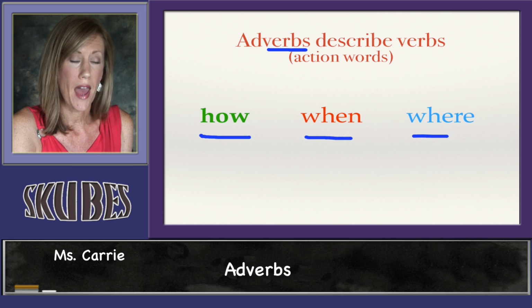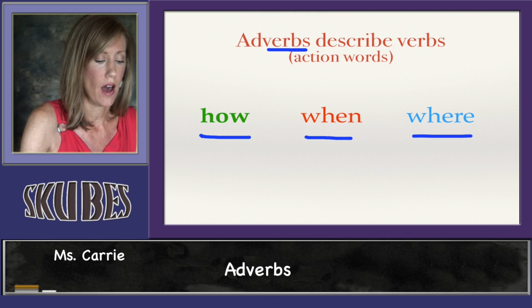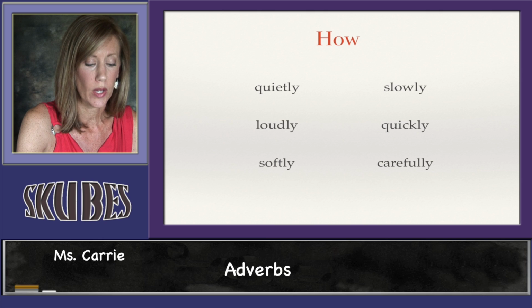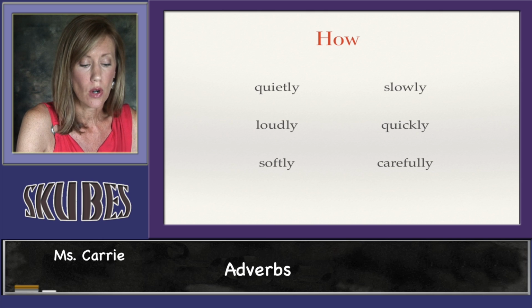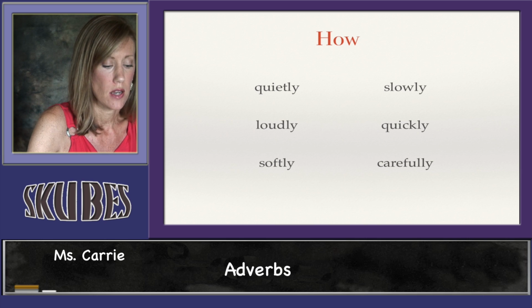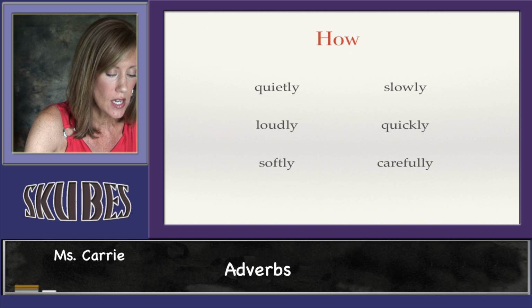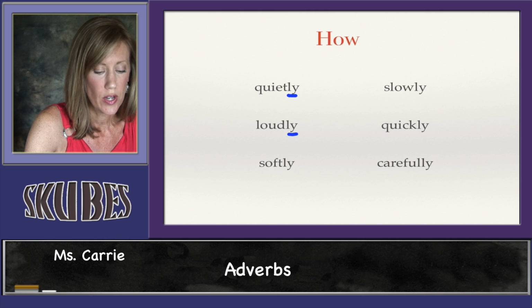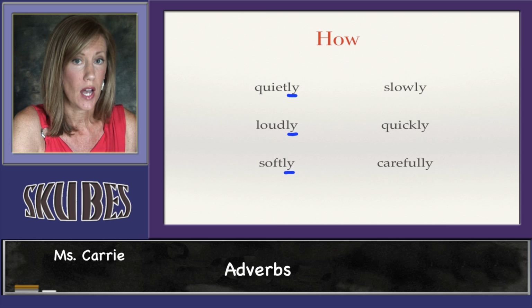So let's look at some how adverbs. We have quietly, loudly, softly, slowly, quickly, and carefully. Those are all words that can be used to describe a verb. And notice that all of our how adverbs end in ly. So that's a real easy trick for identifying one kind of adverb.